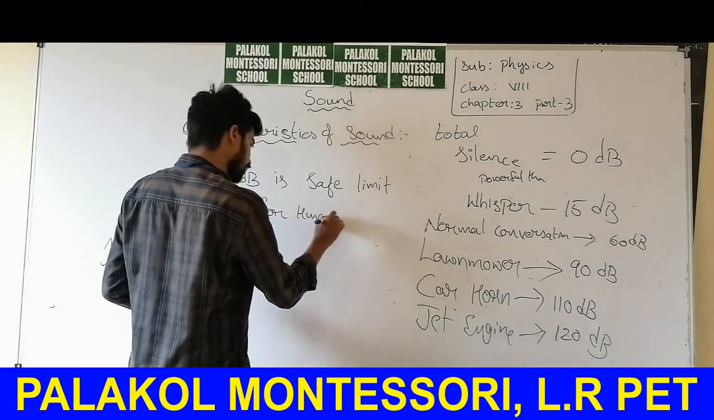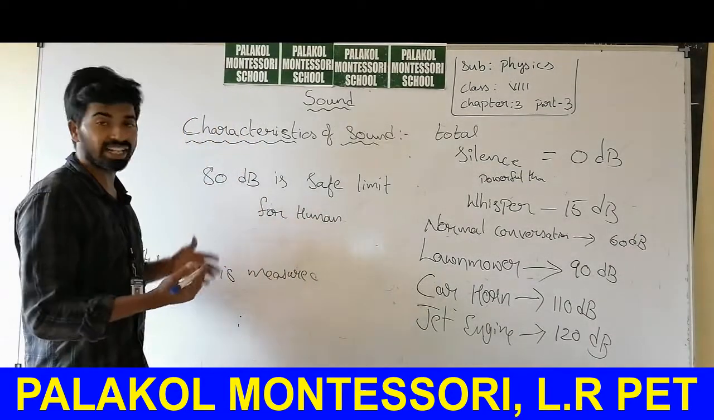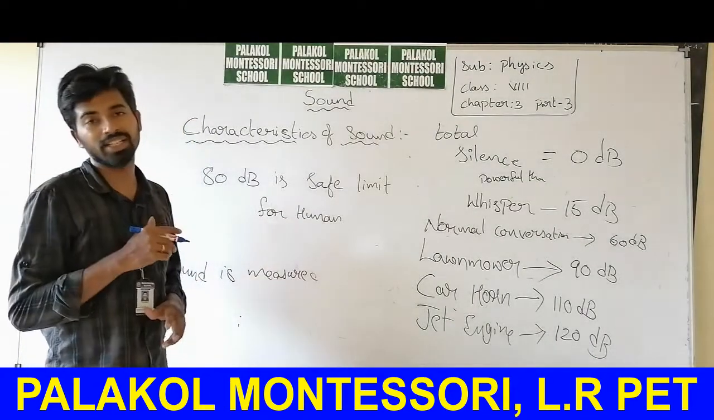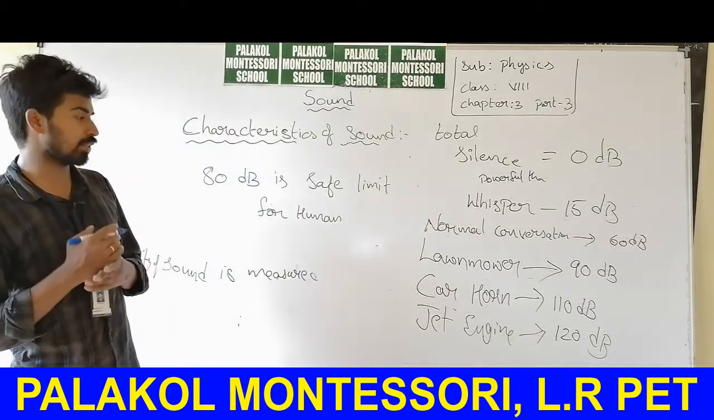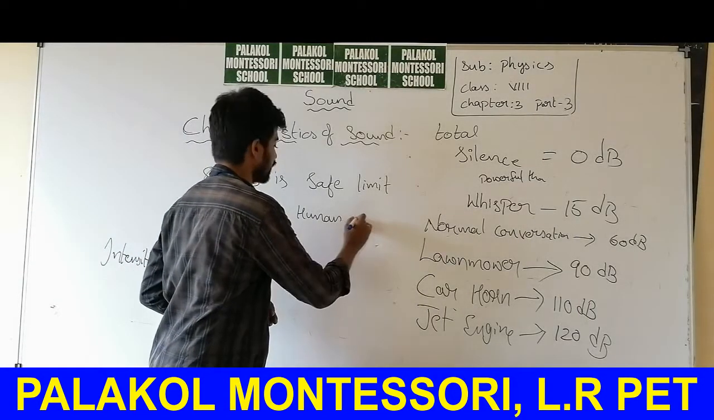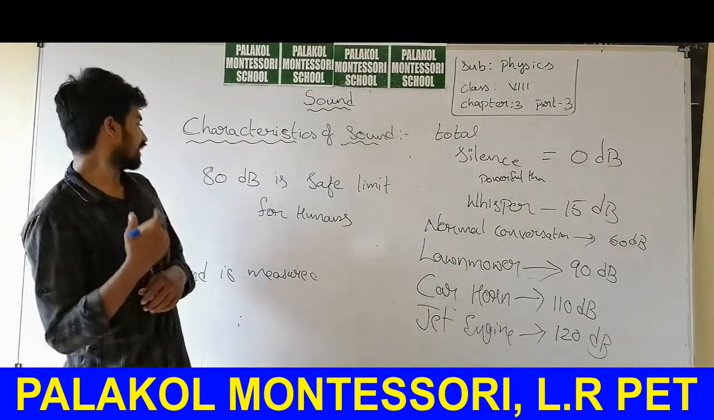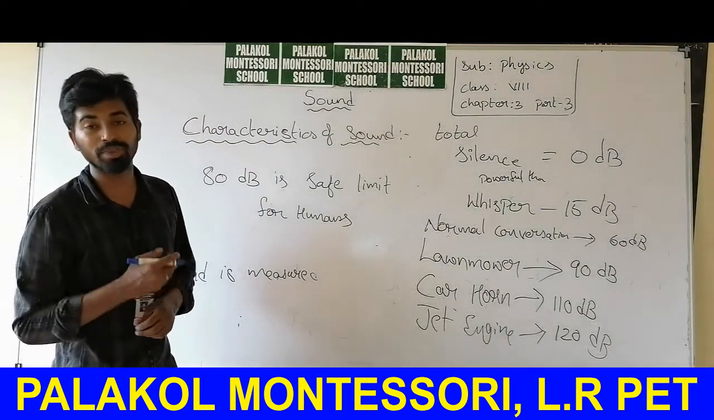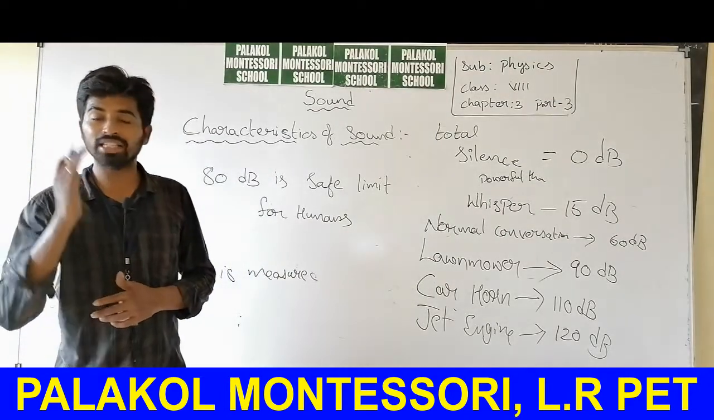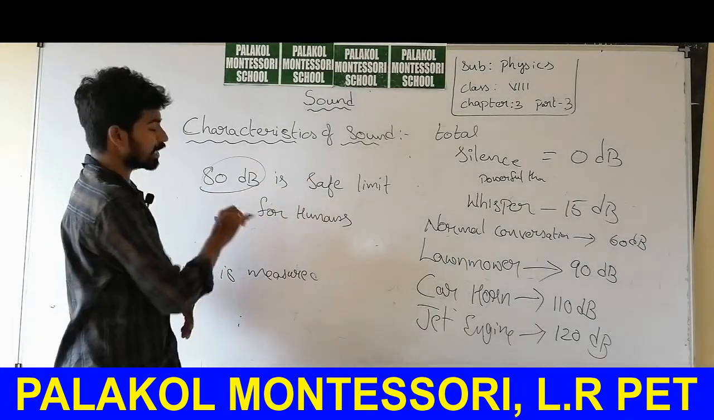If you hear sounds greater than 80 decibels, then you can lose your hearing. For humans, 80 decibels is the safe limit. If you hear greater than 80 decibels, you may be affected with hearing loss. So 80 decibels is the safe limit.